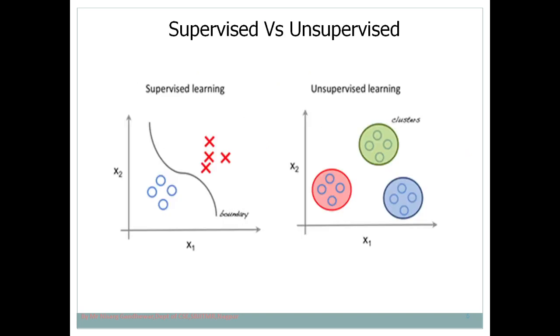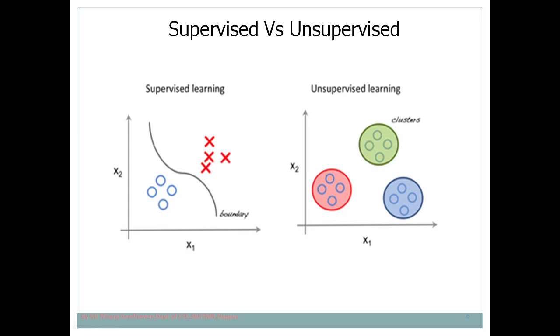To describe the difference between supervised and unsupervised learning, here we have two different diagrams. Here you can see there are two classes of variables in supervised learning: one is a circle and the second is a cross. But this is not the case in unsupervised learning. All are circles, but you need to make groups, so the criteria is different. In the first case the data is clearly labeled, and you can identify two classes. In the second case all data is similar, but still you need to group them. So this is how supervised learning and unsupervised learning differ.